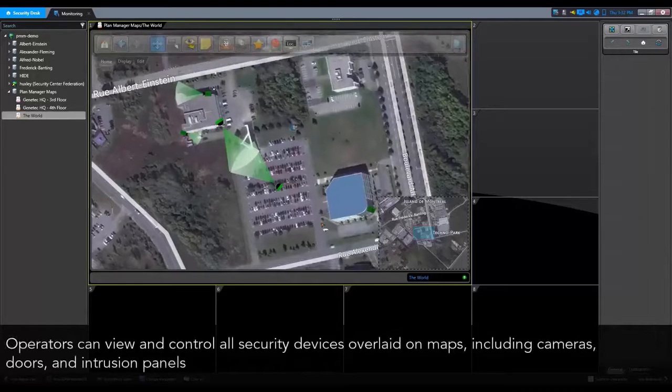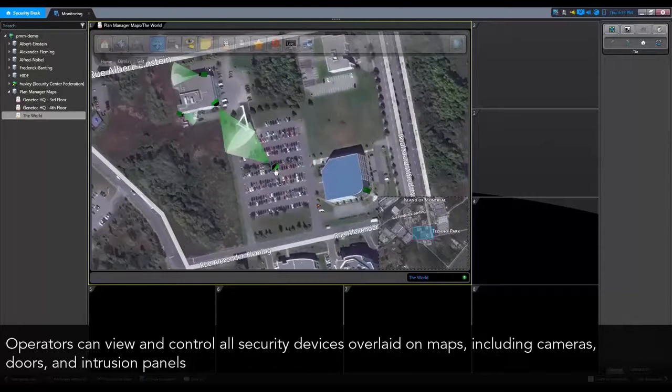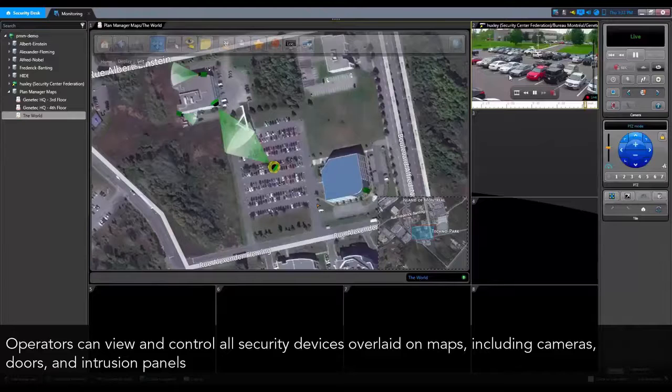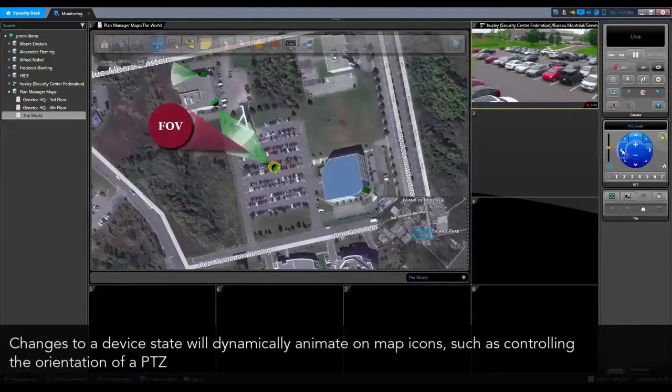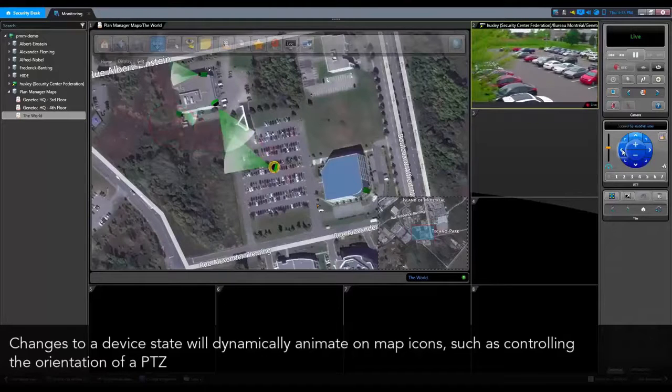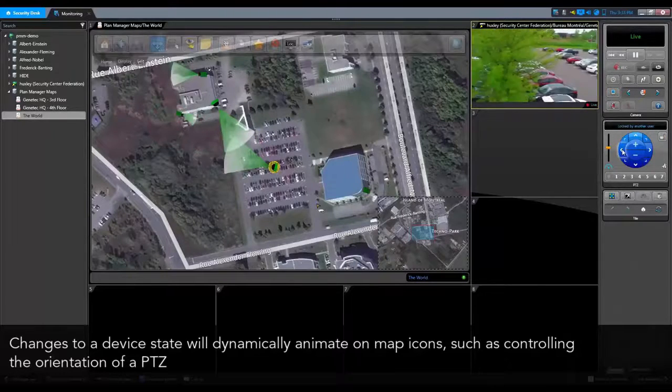Operators can view and control all security devices overlaid on maps, including cameras, doors, and intrusion panels. Changes to a device state will dynamically animate on map icons, such as controlling the orientation of a pan-tilt zoom camera.